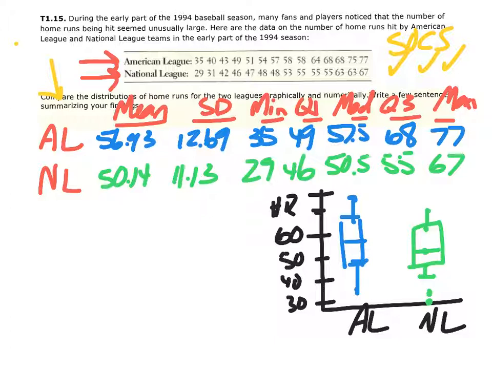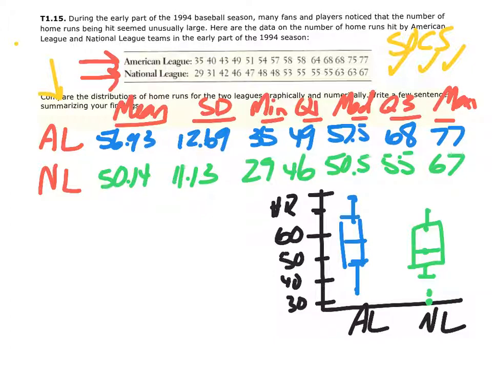Okay, let's go ahead and compare the distributions. Now for the comparison part, I'm not going to write it down. You would have to. I'm just going to say it. Let's start with the shape. If we look at the shape, I would say that both distributions are reasonably symmetric. Because we know that, folks, now when we talk about center and spread, we can use mean and standard deviation, but we use the box plots just for the shape. So let's go into that now. I might say this: the American League has no outliers, but the teams that hit 29 and 31 home runs for the National League had outliers. So if there were outliers, state what they were.